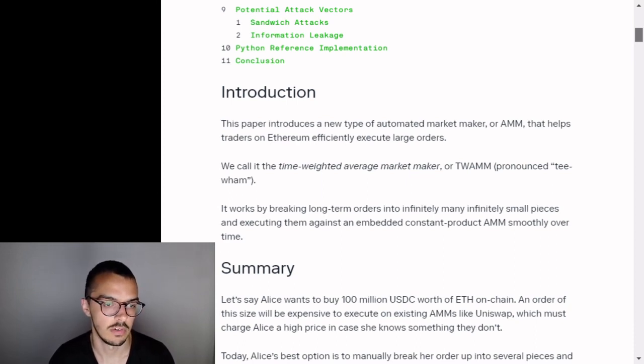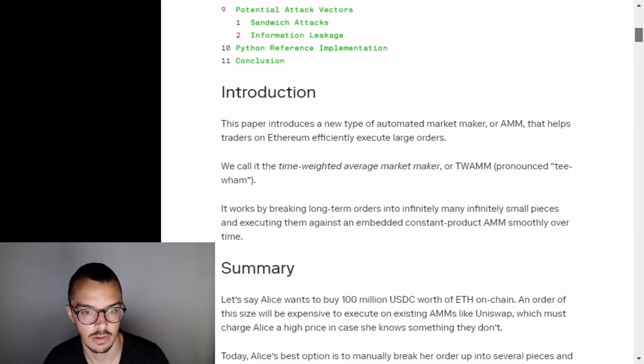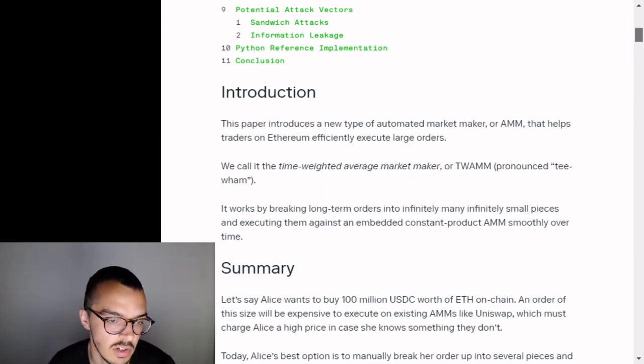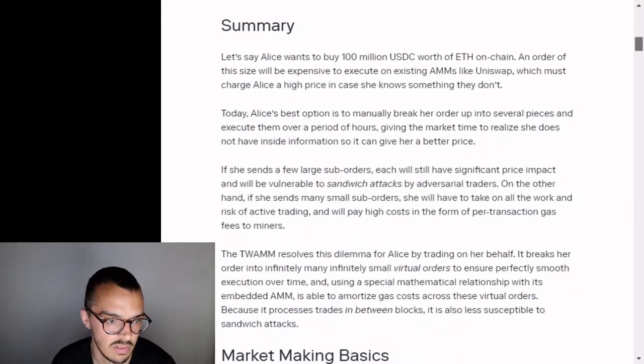This paper introduces a new type of automated market maker, or AMM, that helps traders on Ethereum efficiently execute large orders. We call it the time-weighted average market maker, or TWAMM. It works by breaking long orders into infinitely many, infinitely small pieces and executing them against an embedded constant product AMM smoothly over time. This is a summary.